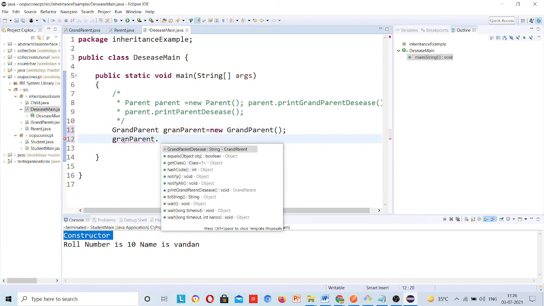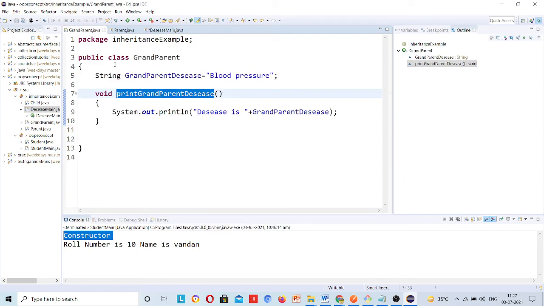It is suggesting you the grandparent method, this method grandparent disease. It is not suggesting you the method of the parent class. See, grandparent has one method only and it is not extending any class.